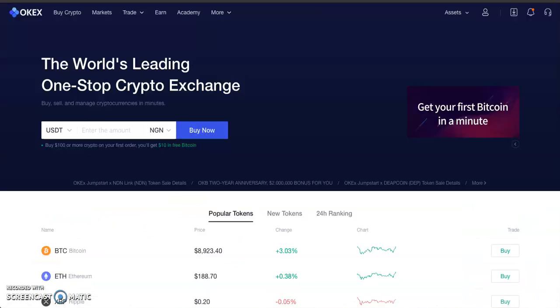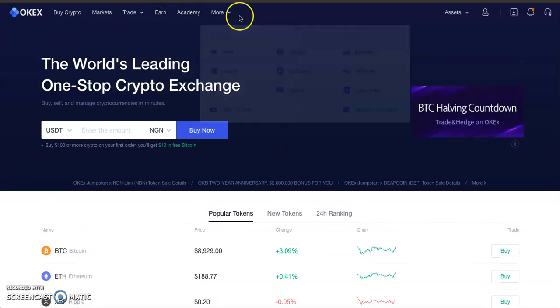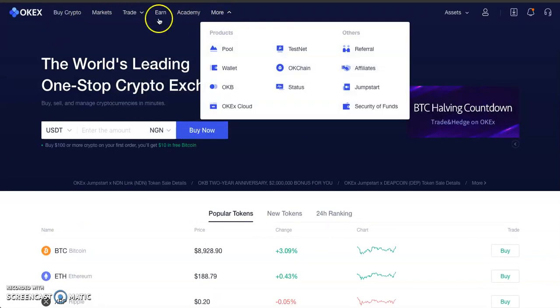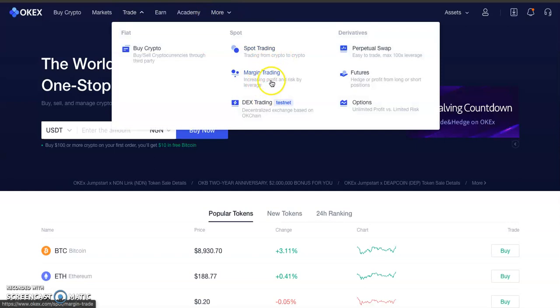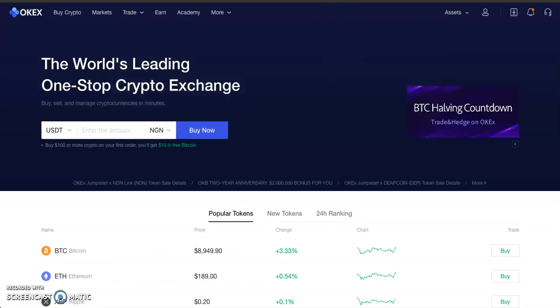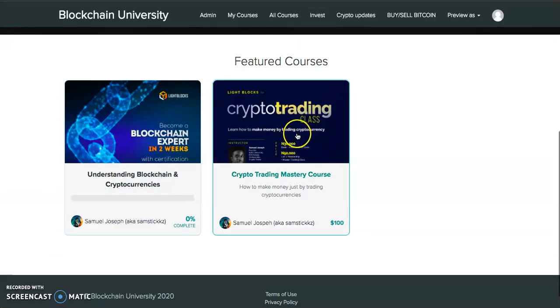Alright, so this is what the website, this is actually what the platform looks like. You can trade spot trading, margin trading, DEX. Just if you don't know what DEX is, it means it's a decentralized exchange. I'll do a video on that so you can get to understand how it works. Derivatives are perpetual swap futures. Have a video on this, a course on this, and it's right here, just in case you want to learn how to trade.